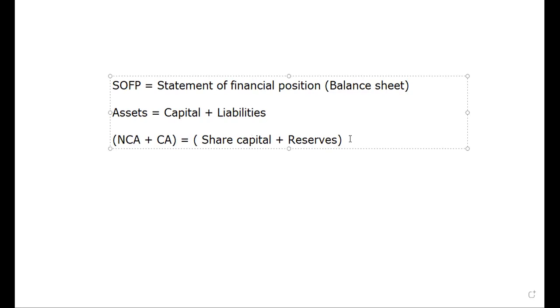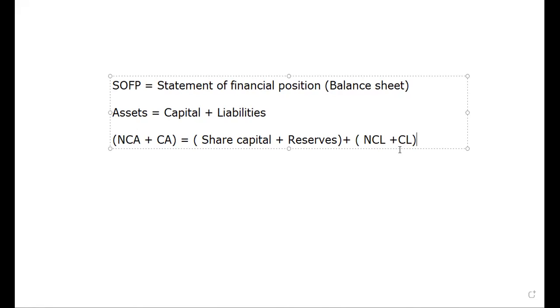Then the liability section. In the liability section there are two types: non-current liabilities plus current liabilities. NCL stands for non-current liabilities, which have to be settled in more than one financial year, like bank loans, mortgages, and long-term loans. Every business organization has long-term liabilities that we can settle over more than one year, especially bank loans that we take for 10 years, 15 years, or 5 years. Bank loans, mortgage loans, and sometimes leases come under non-current liabilities.